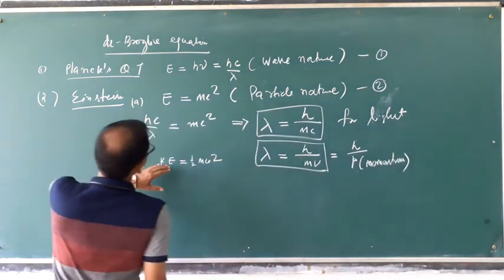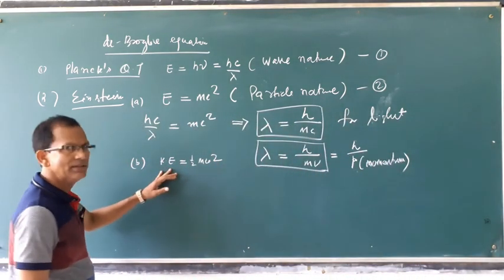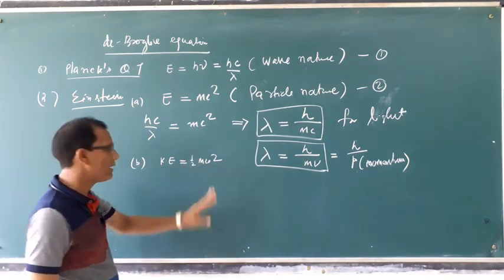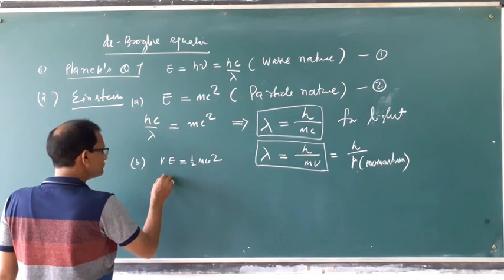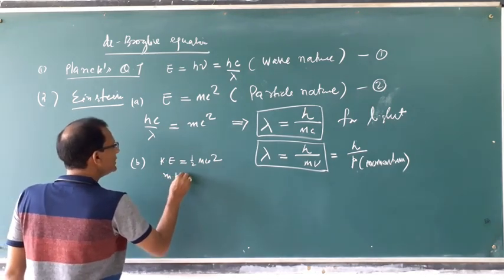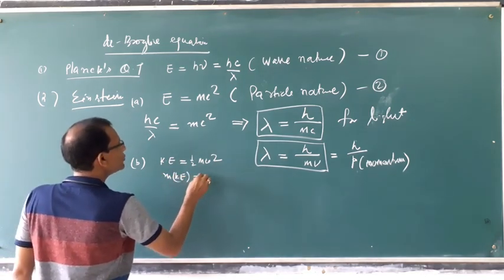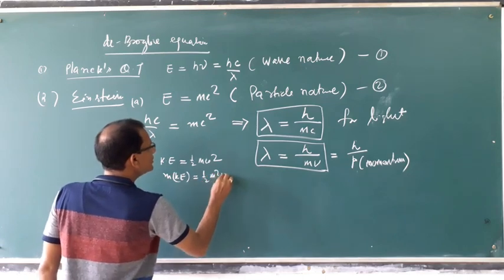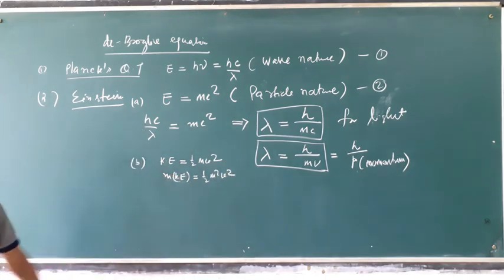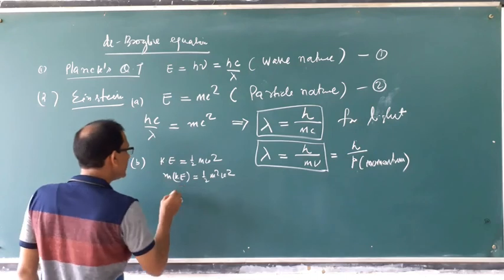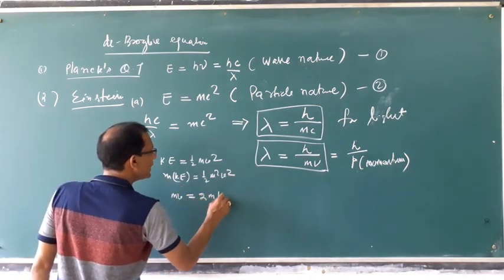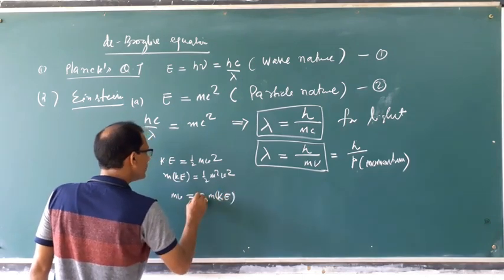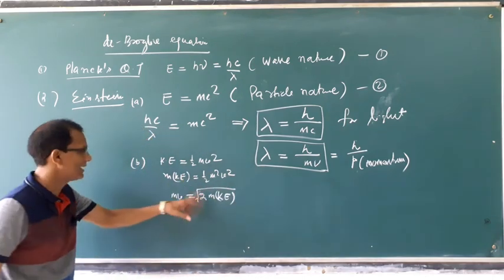So now the second formula can be derived in this way. K is equal to half mv square, and multiplying both sides by m, m into K is equal to half m square v square, then m into v is equal to the square root of 2mK.